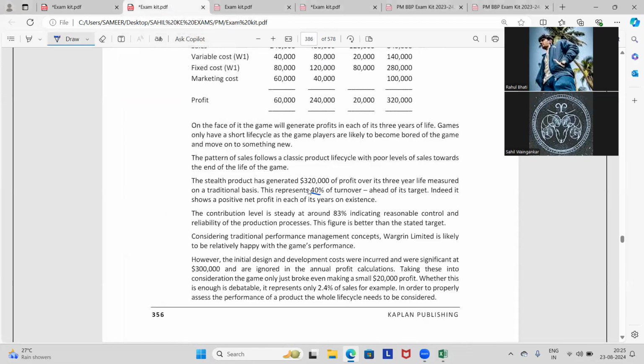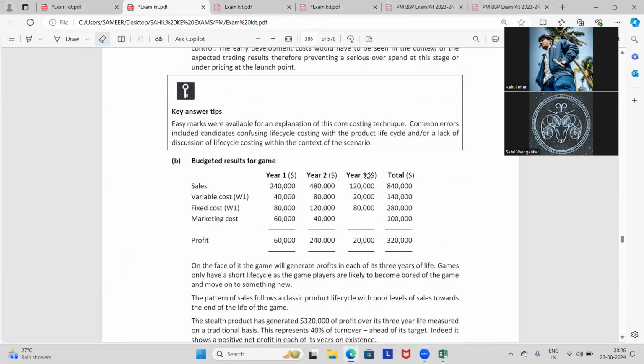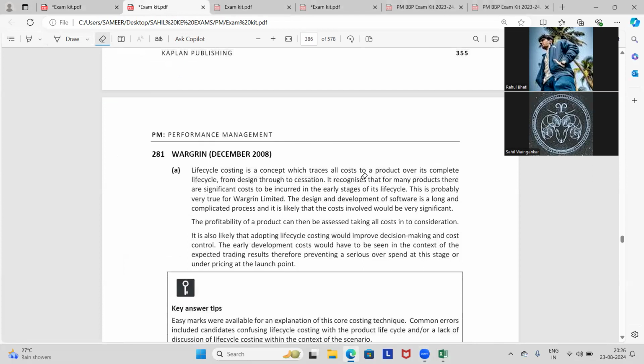Okay, now let's see what their answer is. Life cycle costing is a concept which traces all cost to a product over its complete life cycle, from design through to cessation. It recognizes that for many products, there are significant costs to be incurred in the early stages of its life cycle.